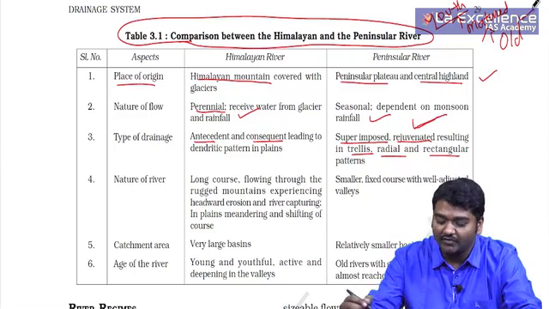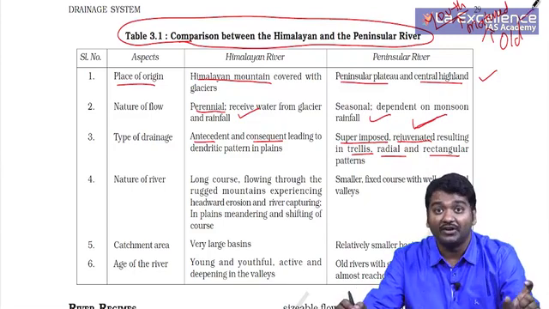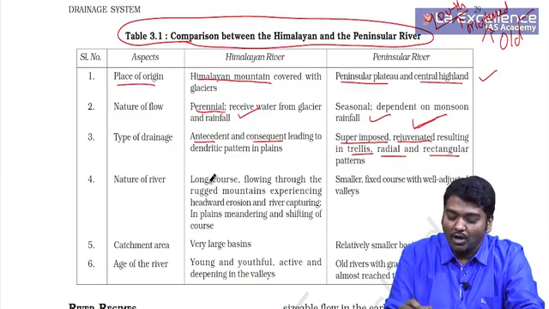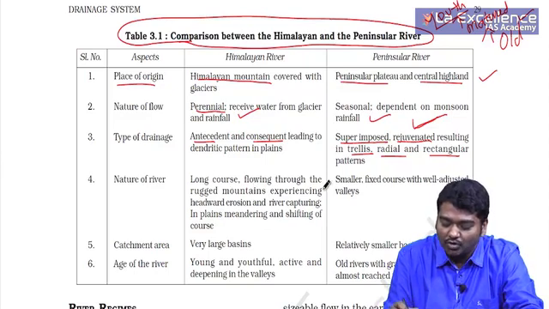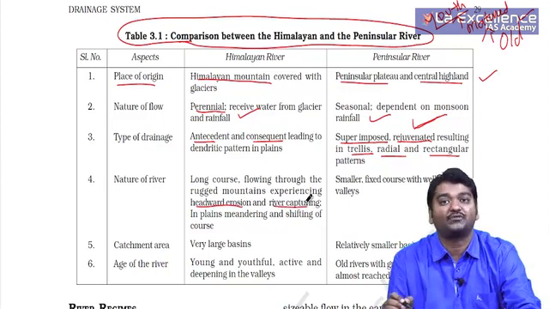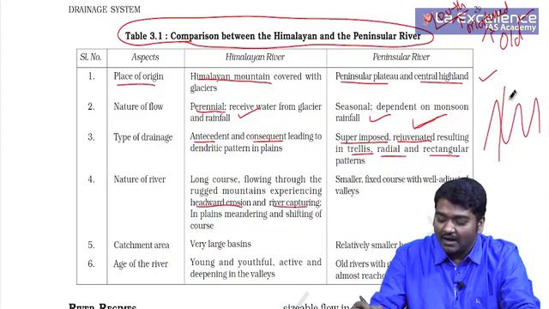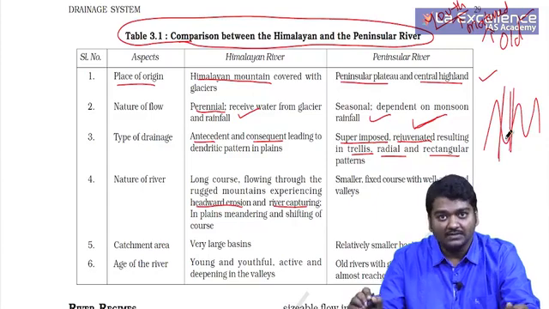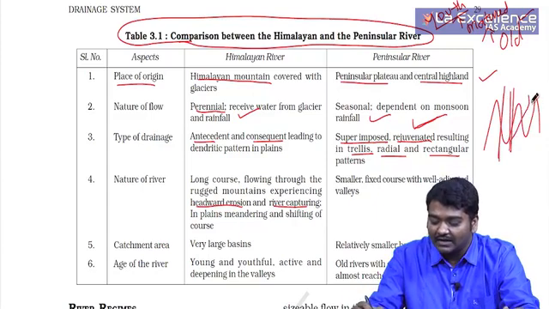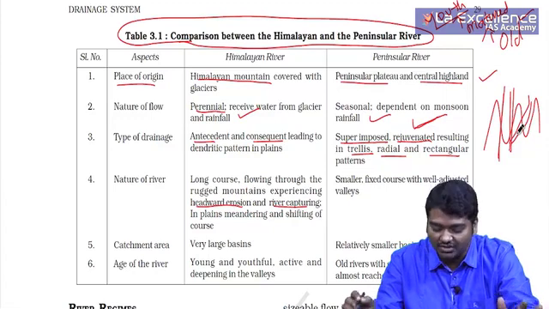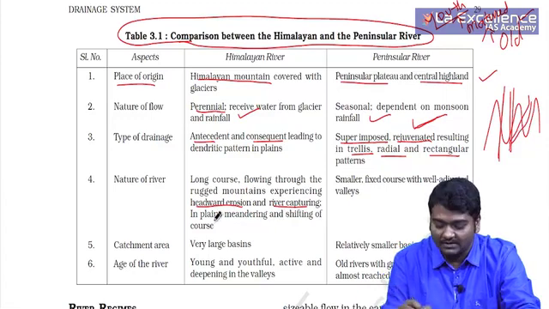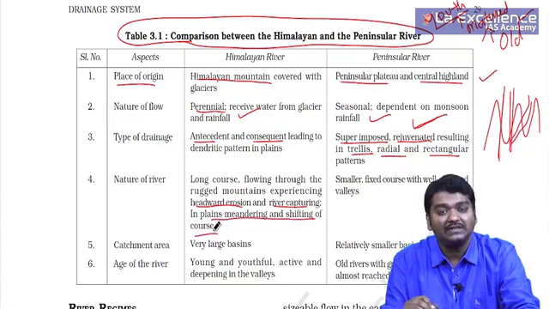It is very, very important for us to look at this particular word, rejuvenated. Long course, flow through rugged mountains, experiencing headward erosion and river capturing. The meaning of this is, if the Himalayas are there, it erodes and comes, and at the same time if any other rivers are moving, they go and catch them. River capturing takes place.